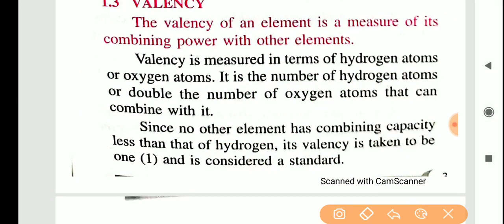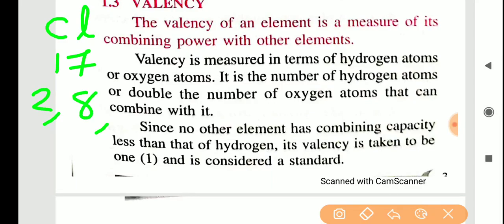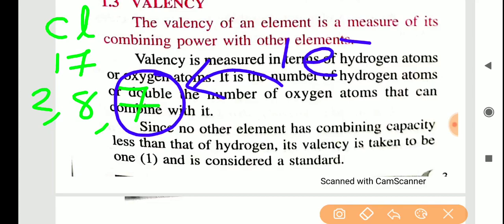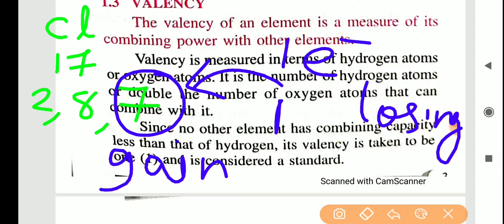Another example I am showing, chlorine. Chlorine's atomic number is 17. The first 20 elements' atomic numbers should be learned by heart. That means chlorine's electronic configuration will be 2, 8, 8 plus 2, 10, then 7, 17. So in the case of chlorine, the outermost shell contains how many electrons? 7 electrons. What does chlorine need to attain stability? It wants one more electron. So it is easy to gain one electron. So in the case of chlorine, chlorine is gaining an electron. And in the case of sodium, it is losing an electron.